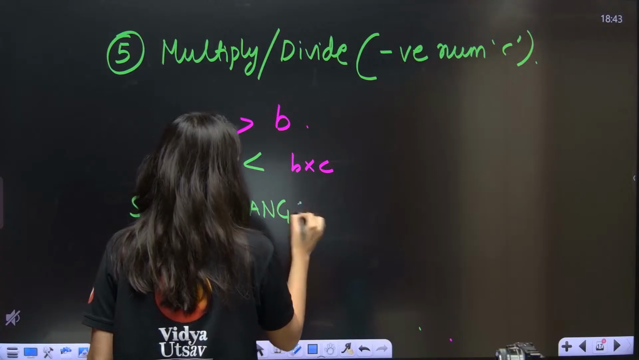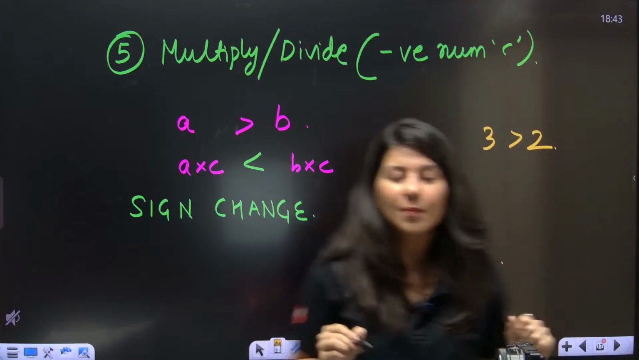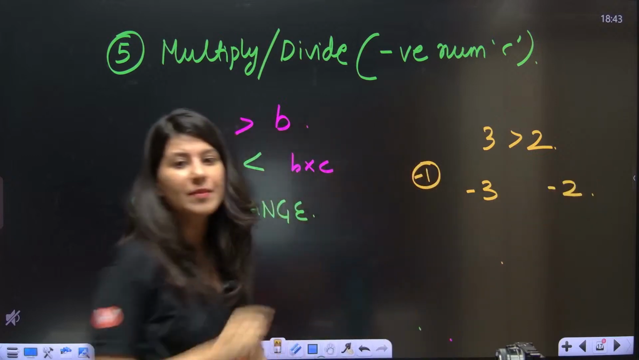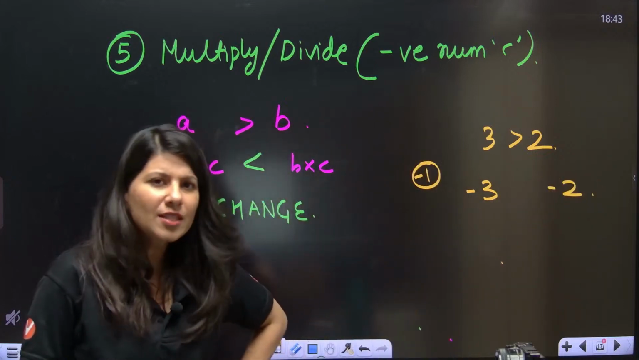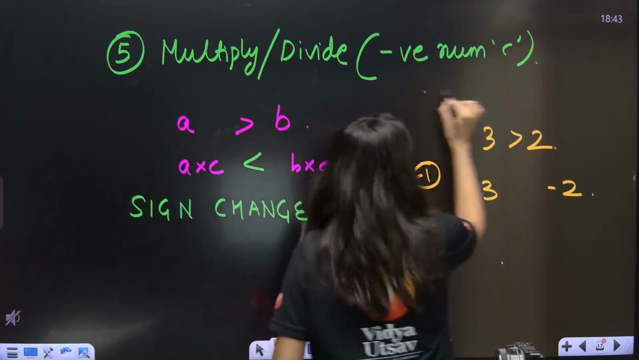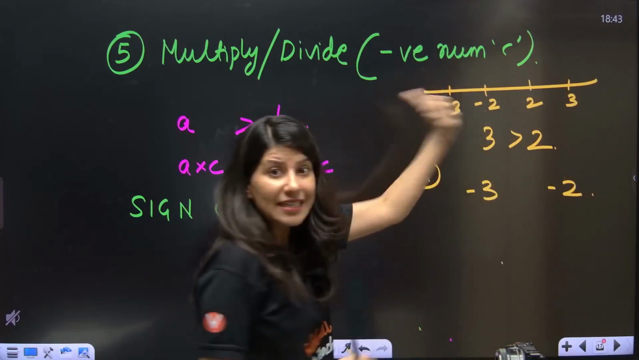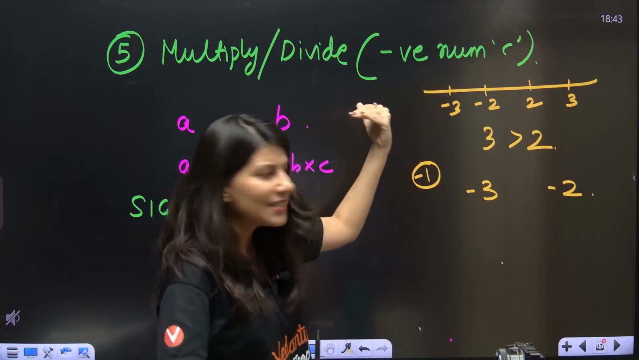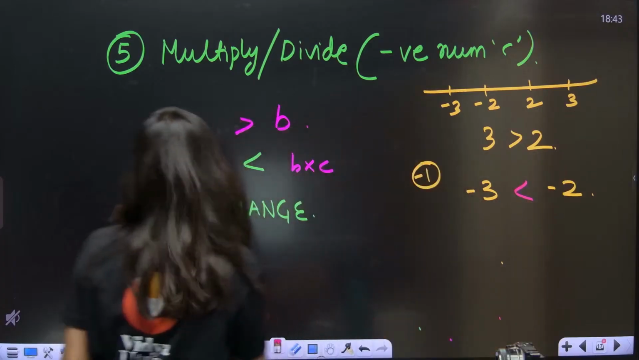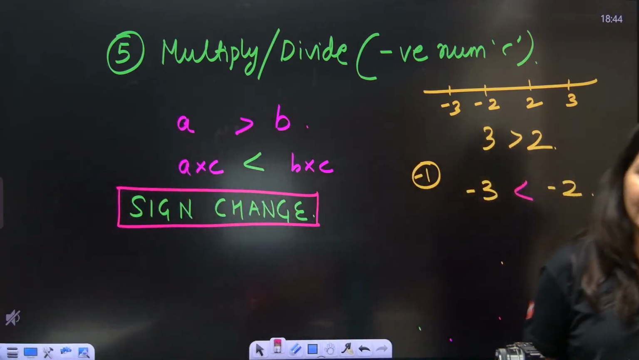Okay, let me show it to you. Suppose 3 is greater than 2. Now you multiply by minus 1. So minus 3 and minus 2. Now you tell me which one is bigger. Minus 3 is obviously towards the left hand side on the number line. If I just plot the number line, this is your 2, this is your 3, this is minus 2, minus 3. Whatever is on the leftmost side is lesser. So minus 3 is lesser. Can you see the sign got changed? Sign change alert. Okay, everybody? Yes, sign change alert.